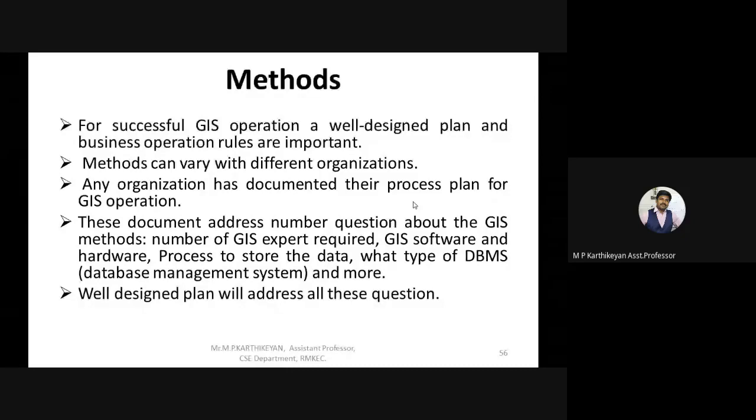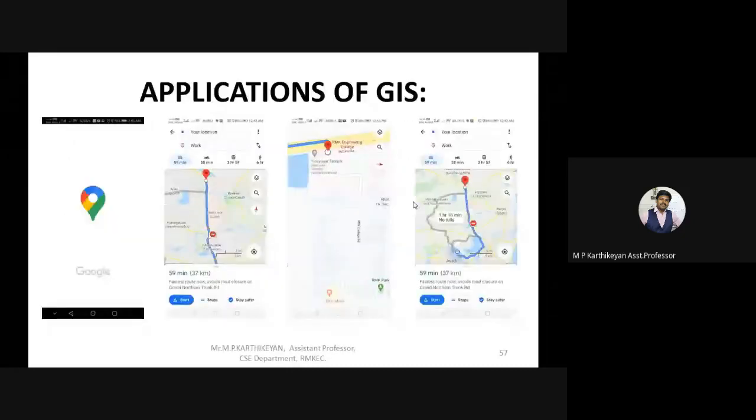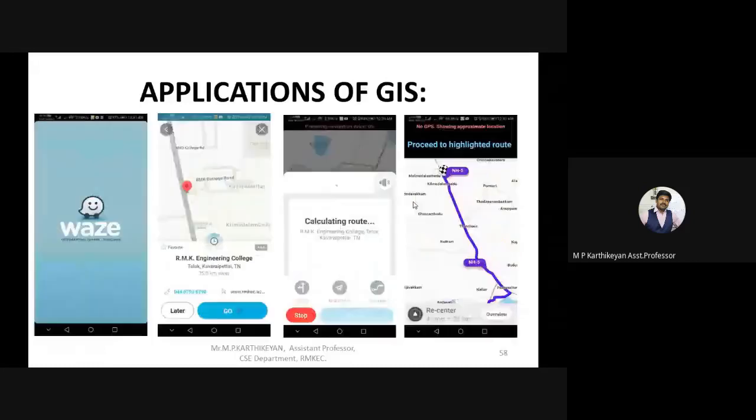And next we have seen the applications. Even I learned some new applications, like Google Earth and Baidu app. These are new apps to me, and Google Earth I have heard of. The best examples of application are Google Maps and Waze application.